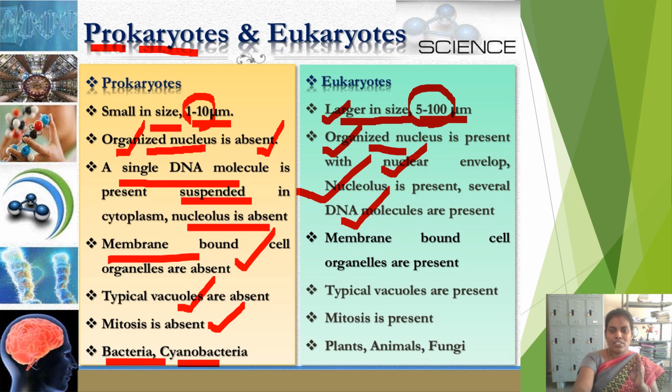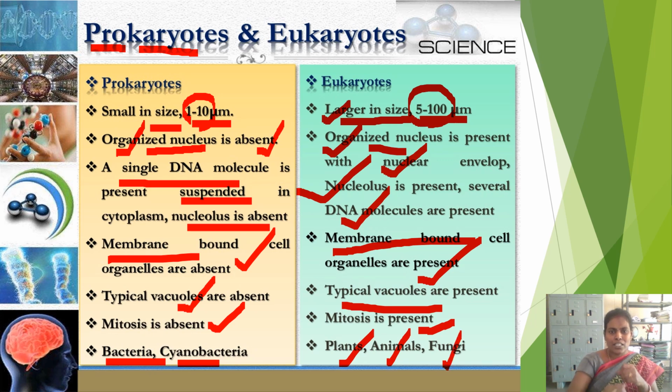And if you see, membrane bound organelles are present in the case of eukaryotes. Every cell organelle is covered with one outer membrane. Typical vacuoles are present here. Mitosis division is present in the case of eukaryotes. If you see the examples of eukaryotes, all plants, all animals and some types of fungi come under this type of category. This type of eukaryotes.